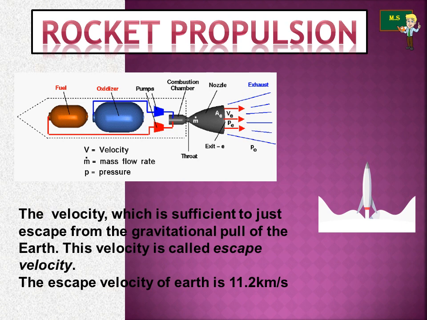At one stage, this increase in velocity is sufficient to just escape from the gravitational pull of the earth, which velocity is called escape velocity. The velocity which is sufficient to just escape from the gravitational pull of the earth is called the escape velocity. Actually, the escape velocity of the earth is 11.2 km per second. Remember, if you want to throw a ball out of our earth, then you have to throw it with a speed of 11.2 km per second.